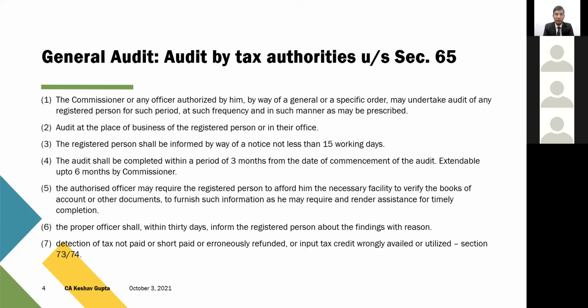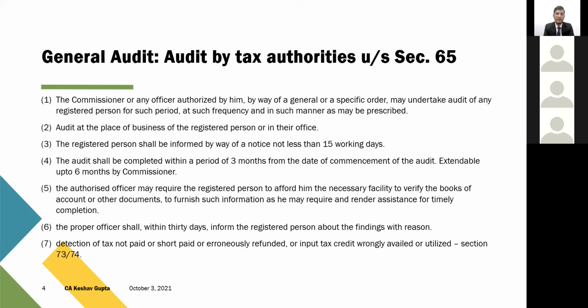And whosoever is the authorized officer by the commissioner, can ask the registered person to provide all the necessary facility. It is the onus of the auditee also to provide necessary facility to the audit officer to verify the books, accounts, other documents, or any other information they want, or render any kind of assistance so that audit is completed timely.